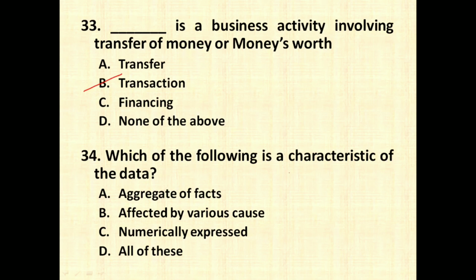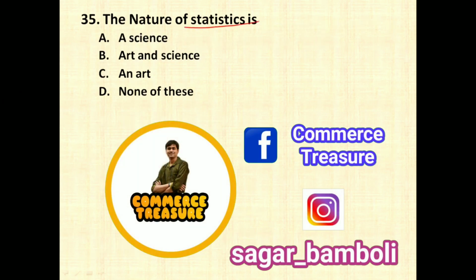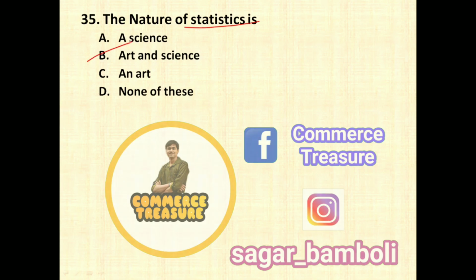Which of the following is a characteristic of the data? Aggregate of facts, correct. Affected by various causes, correct. Numerically expressed, this is also correct. So all of these are the correct characteristics of data. The nature of statistics is a science, art, science and art, none of this. So statistics is always both art as well as science.